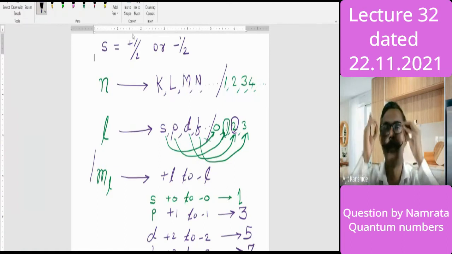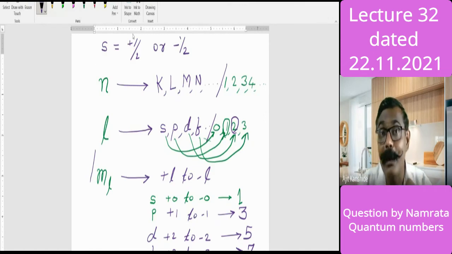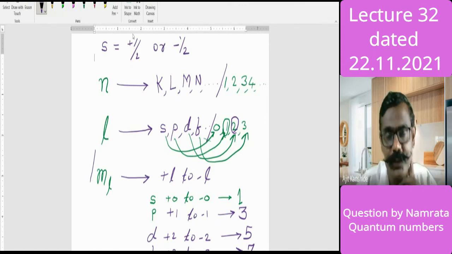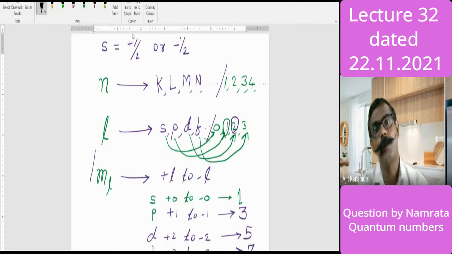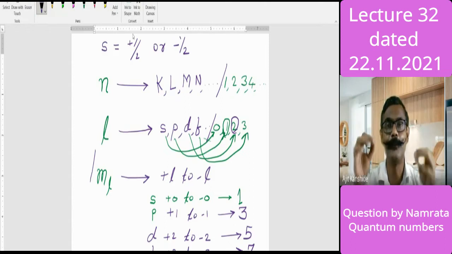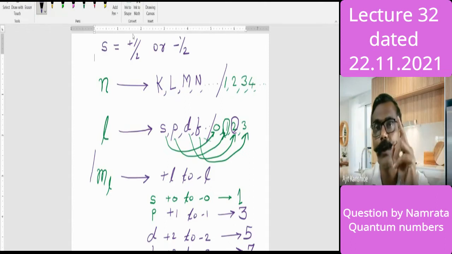And this 4th quantum number we come across because of an improvement in the Schrodinger equation. Who suggested the improvement? Dirac. Dirac suggested an improvement in the Schrodinger equation. After solving the new Schrodinger equation, we could get 4 parameters, 4 variables, 4 important terms. Those terms are none other than quantum numbers.